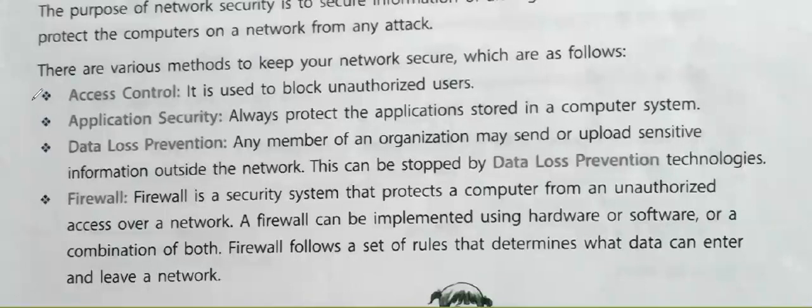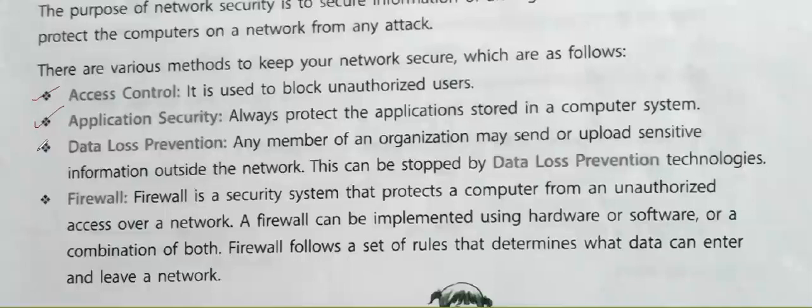So we have to secure the access control, meaning we can't allow unauthorized users to access our data or our private information. So we will not allow any unauthorized user to access our data. Application security: every time we protect our data with applications, like we have to install antiviruses or other software to protect our data.